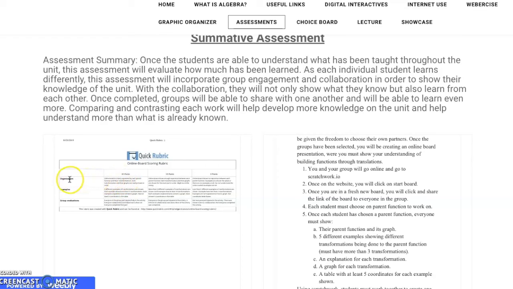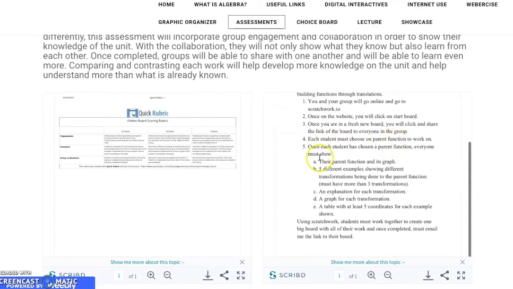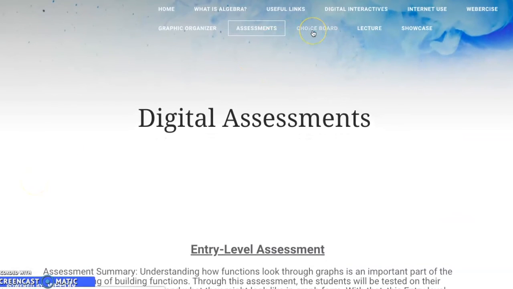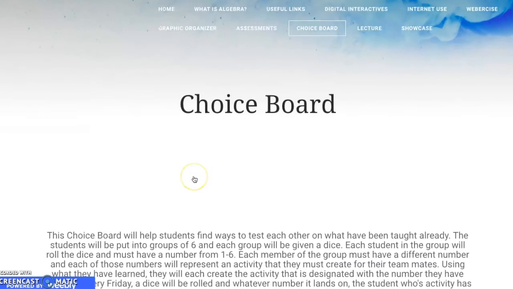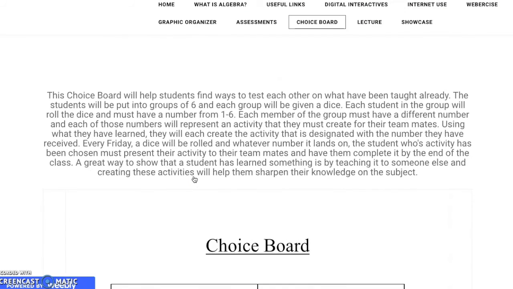We will be looking for organization, examples, and the group evaluation. So each person in your group must participate in this and must be able to do what I have down here. So moving on, we'll be going to the choice board. So basically this choice board will help students find the way to test each other and what have been taught already. So I have tested you already. Now I want you to test yourselves.